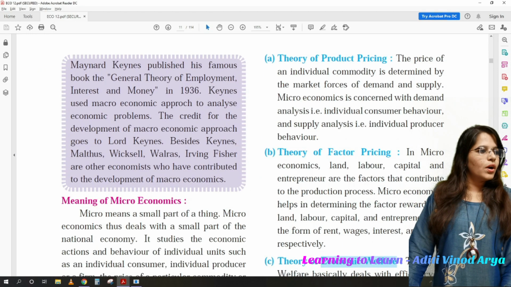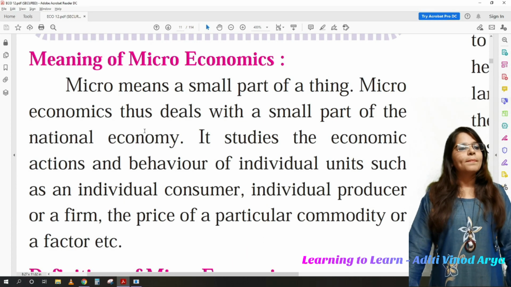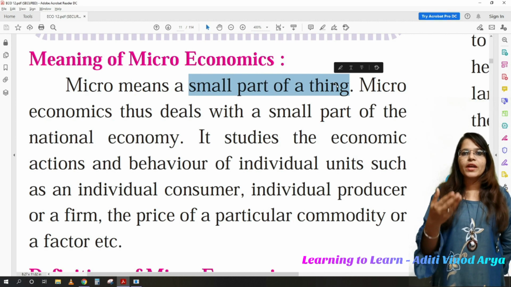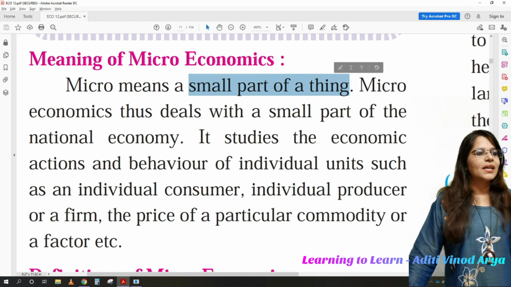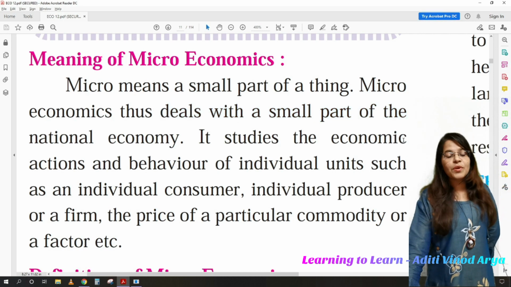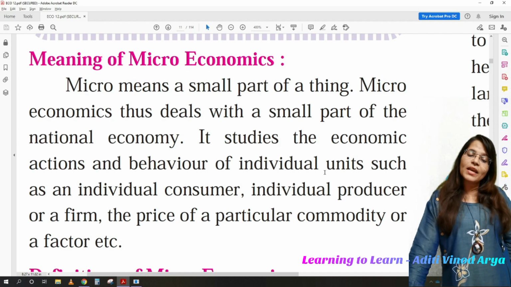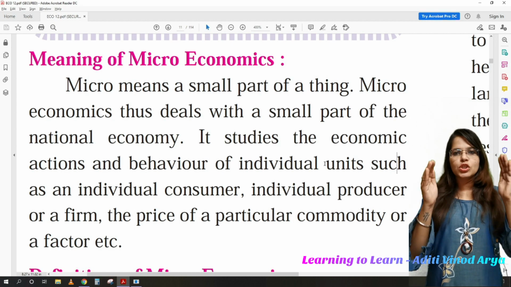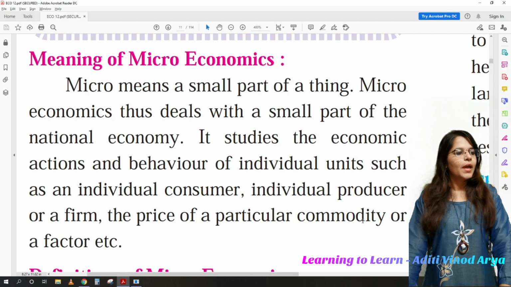Now let's go to understand the meaning of microeconomics, as I have explained just now. Micro means a small part of a thing, like a microscope, where we use a microscope to watch a bacteria, right? Microeconomics thus deals with a small part of the national economy. It studies economic actions and behavior of individual units, such as individual consumer, producer, firm, price of a particular commodity or a factor, etc. So of course microeconomics deals with the small, an individual, a group, a single market, etc.